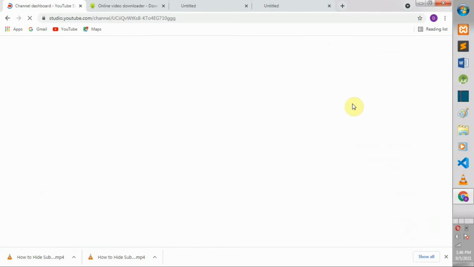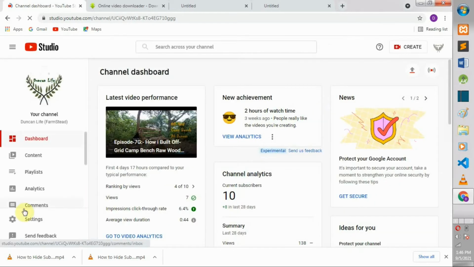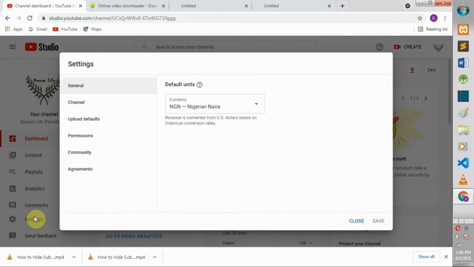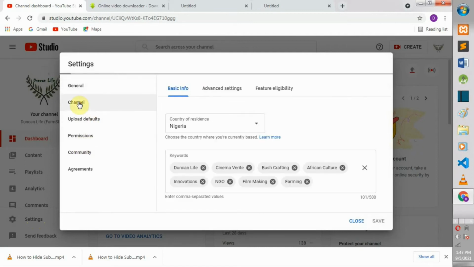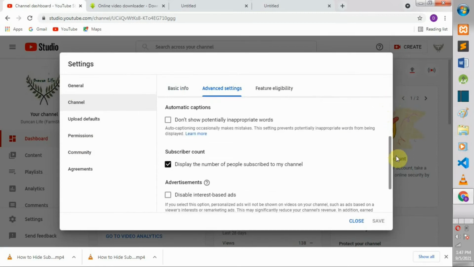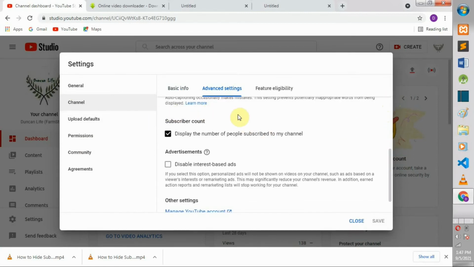Then go to settings, click settings. After the pop-up form that contains all the settings appears, go to channel, click channel. Then select advanced settings. Within the advanced settings form, scroll down.